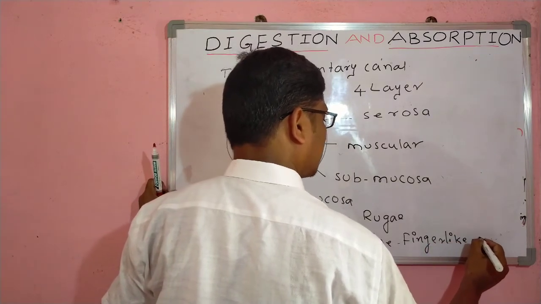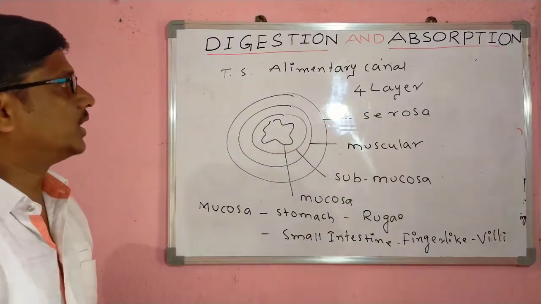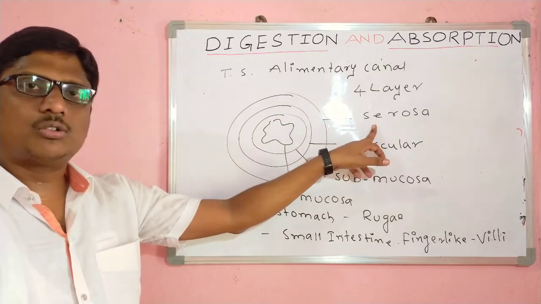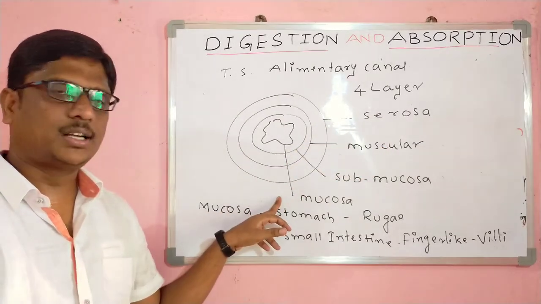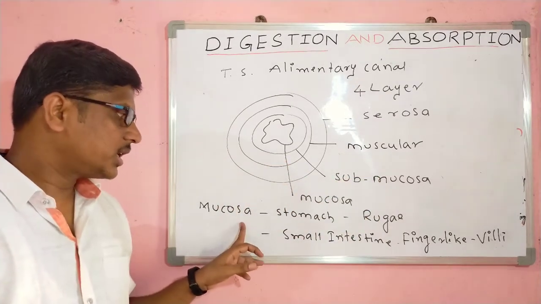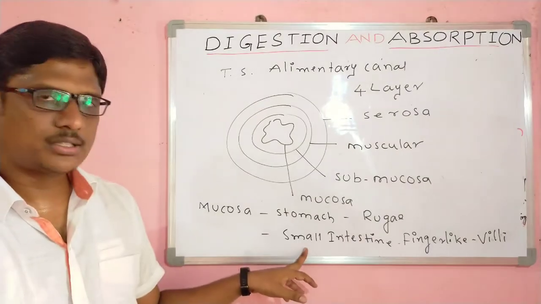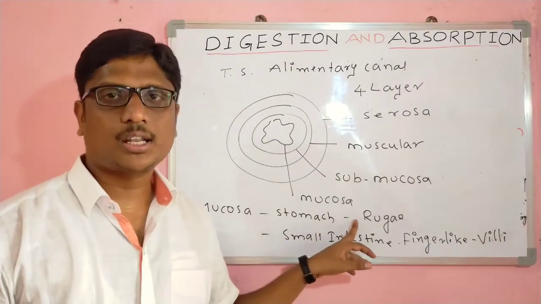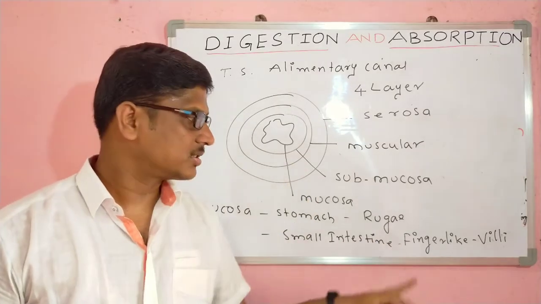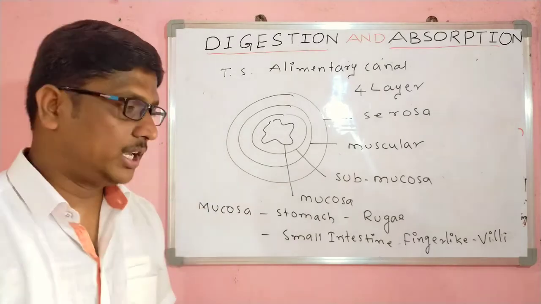These finger-like structures we call villi. In the TS of the alimentary canal, a total of four layers are present. Serosa is the outermost layer, the innermost layer is the mucosa, and the other layers are muscularis and submucosa. The mucosa is modified inside the stomach into rugae, and inside the small intestine into finger-like structures, which we call villi.